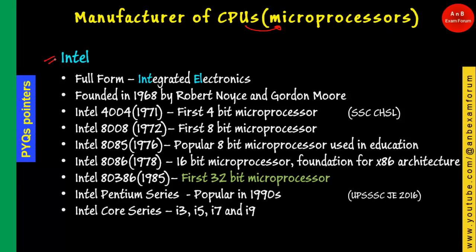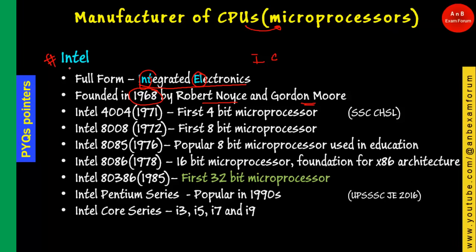Okay, so Intel is the main leader in the CPU market. The full form is Integrated Electronics, like the IC, integrated circuits, we have seen. Circuits are electronic parts, so Integrated Electronics is the full form of Intel. It was founded in 1968 by Robert Noyce and Gordon Moore. Gordon Moore is one of the scientists at Intel, and Robert Noyce founded this particular company.